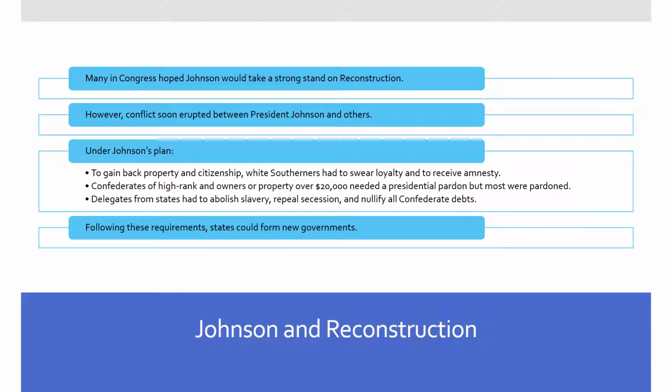Many in Congress hoped Johnson would take a strong stand on Reconstruction, but conflict soon erupted between Johnson and others. Under Johnson's plan to gain back property and citizenship, white Southerners had to swear loyalty to receive amnesty. Confederates of high rank and owners of property over $20,000 needed a presidential pardon, but most were pardoned anyway. Delegates from the states had to abolish slavery, repeal secession, and nullify all Confederate debts. Following these requirements, states could form new governments.